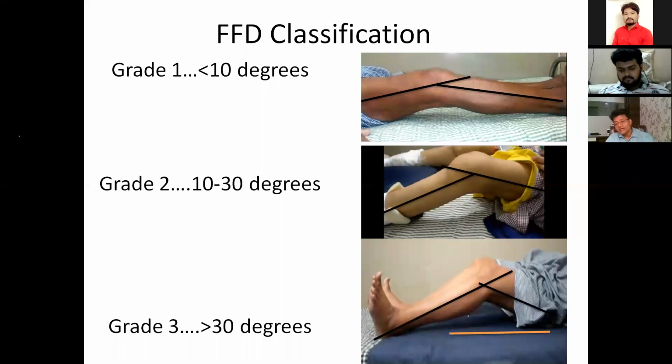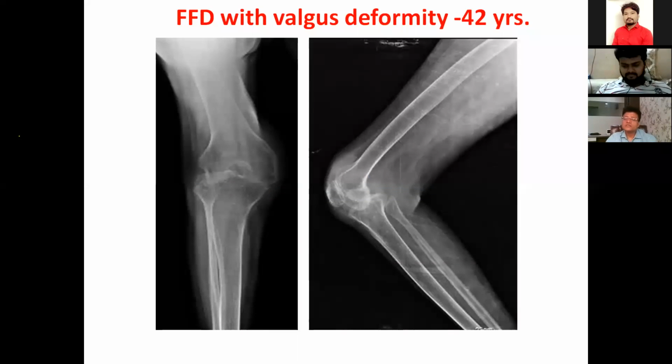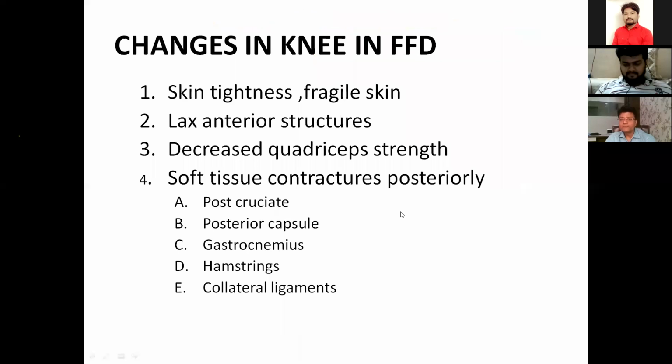But sometimes in my clinical practice, I saw patients having very serious deformity. It can lead up to almost 100 degrees of flexion deformity. So this is a very profound, very severe type of fixed flexion deformity. This is an X-ray picture of a 42-year-old patient, FFD with valgus deformity. You can see how the knee looks deformed, how it is fixed in flexion.